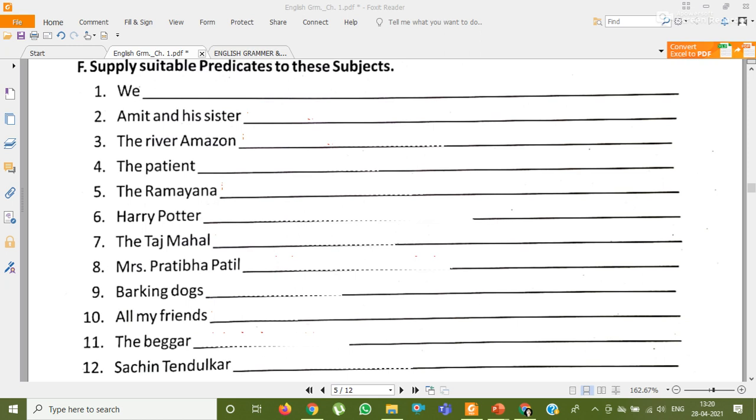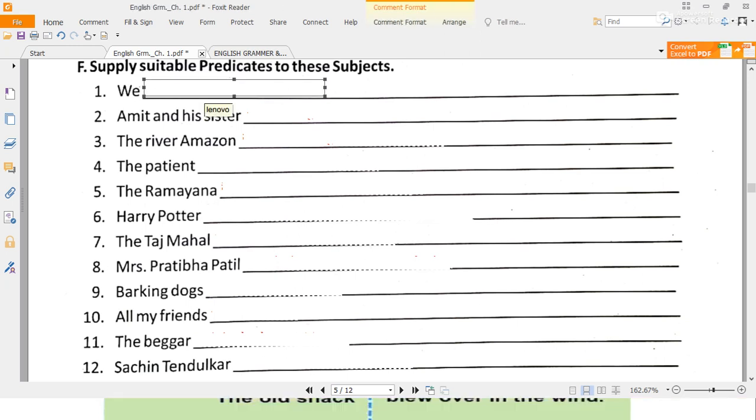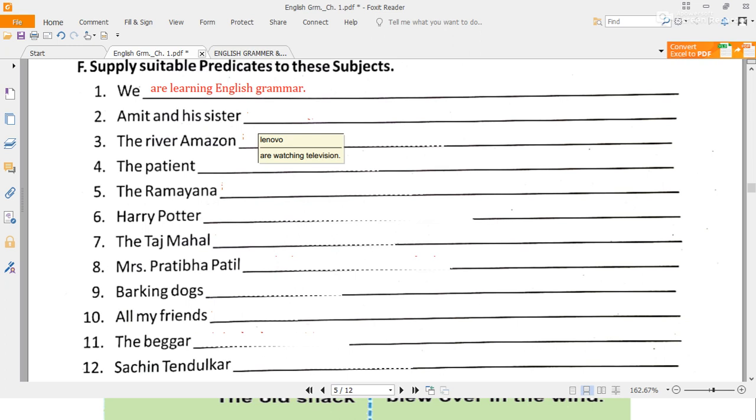We are studying English, we are going for a picnic, we should respect our elders. Anything you can write. Okay, I know we are singing a song, you can write. Here I have written: we are learning to speak English, English grammar. Yes, anything you can write.